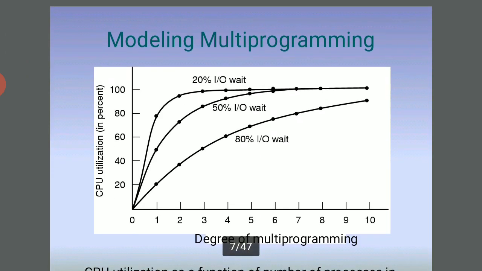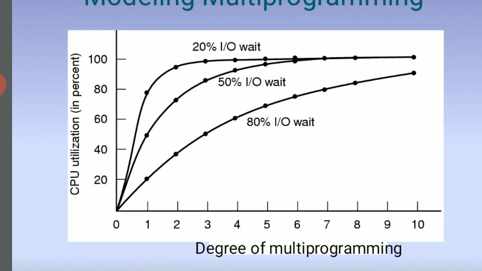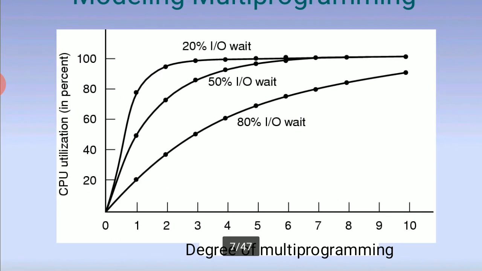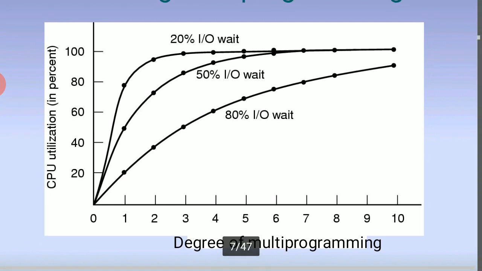And the next one, modeling multiprogramming. So what is modeling multiprogramming? It is the CPU, central processing unit, utilization in percent. With 20% input output wait, and 50%, this is the degree of multiprogramming.